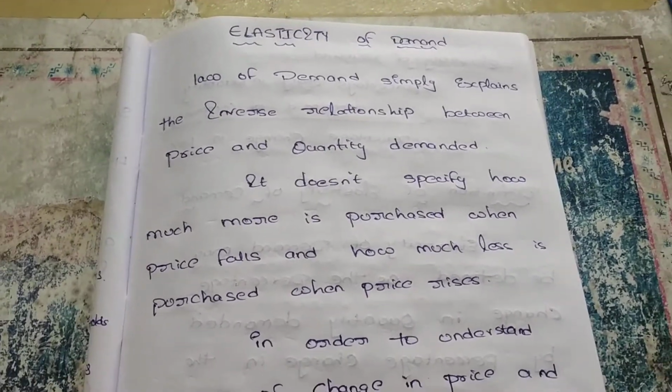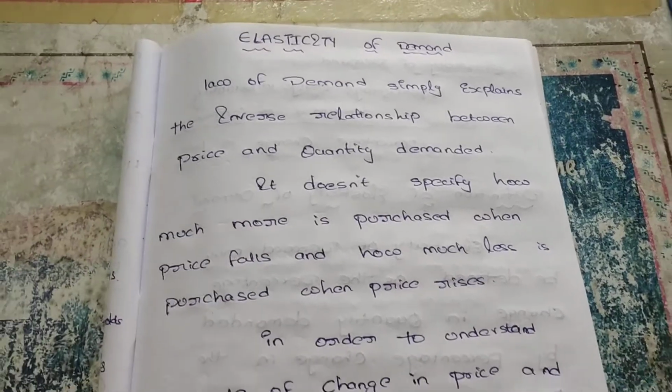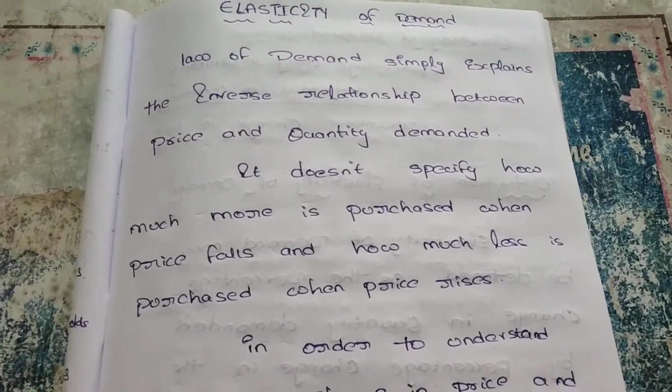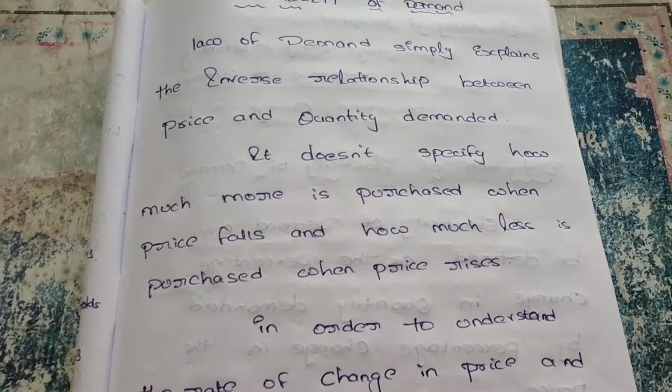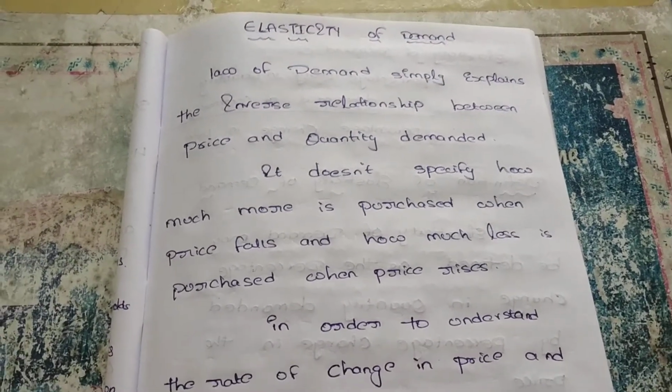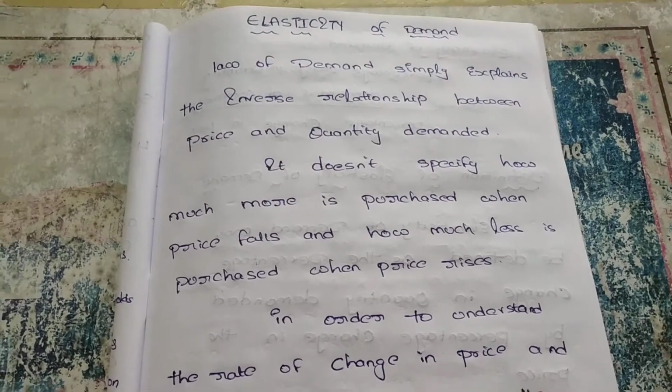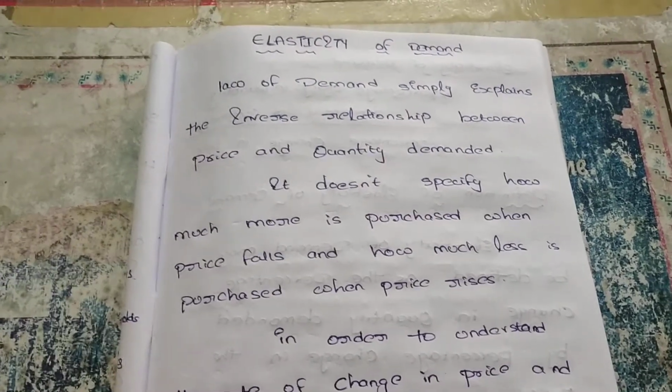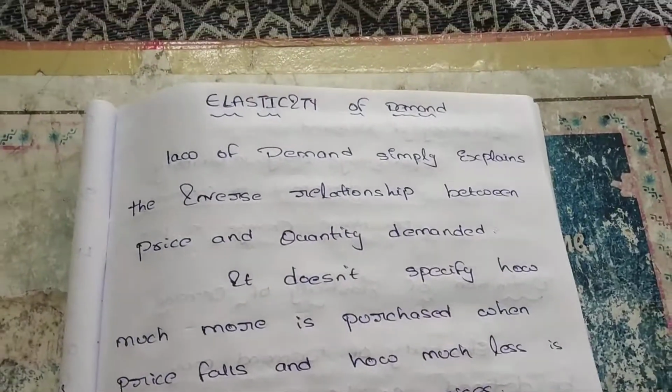In the previous lecture, we discussed what demand is, the assumptions of the law of demand, and some exceptions to the law of demand. Today we are discussing elasticity of demand, and in elasticity of demand there are different types. We can discuss everything in a brief way. Let's see here.